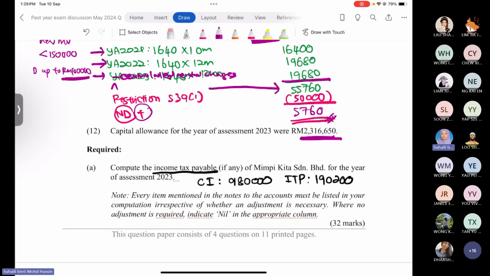Okay, so for section A, question number 1A, this is the answer. Chargeable income, 98,000 ringgit. Income tax payable, 190,200,000 ringgit. So please try to do the question. Please try to do the full sets of the question, so that you can know how to answer the question.